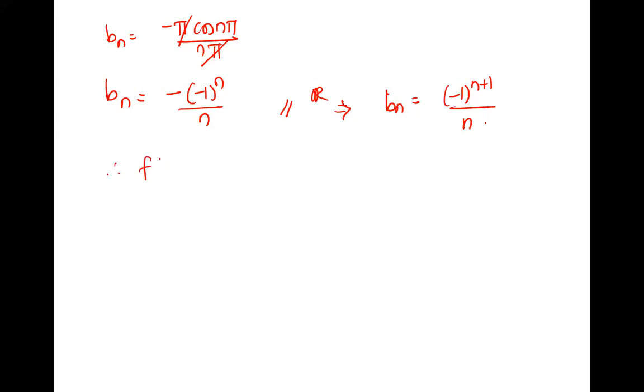Okay, therefore f of x is equal to a naught. What was a naught? Check. Pi by 4, correct. Plus summation an. An is 1 upon n square pi.